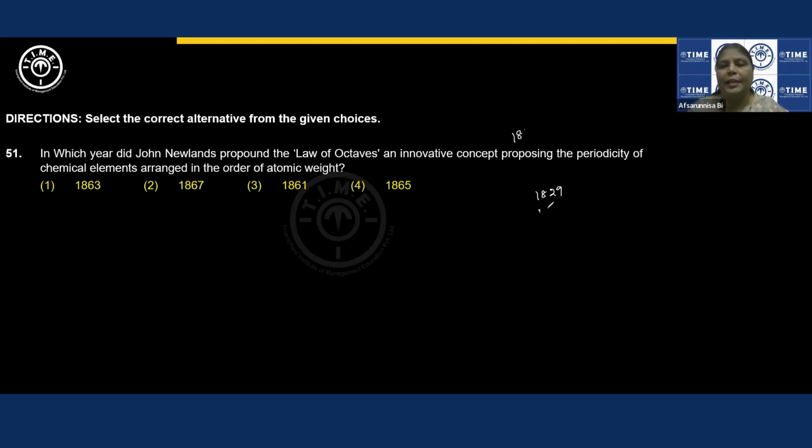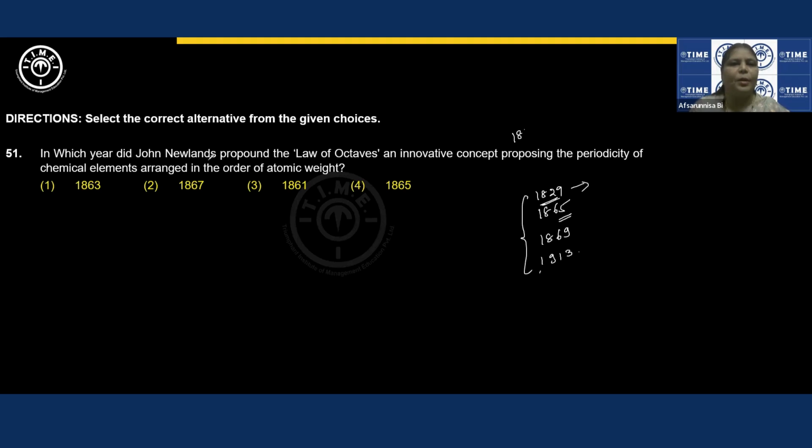1829, Döbereiner gave his classification. 1865, Newlands' law of octaves. 1869, Mendeleev's. And then 1913, Moseley's. You need to remember these years.